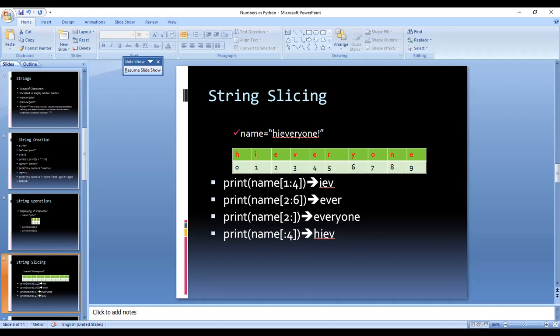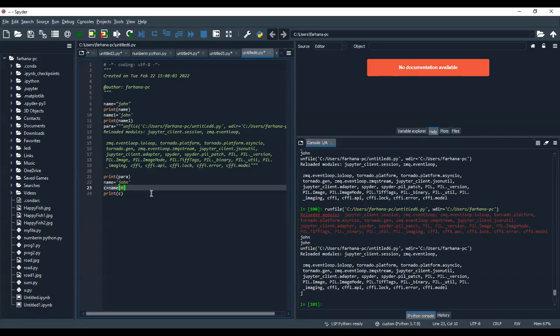Now we are going to take the same example in Python. Here the string is, for example, A is equal to "hi everyone", with an exclamation mark; you can add an exclamation mark. Now I'm going to print the slicing. Or if you want, you can store the values in some other variable.